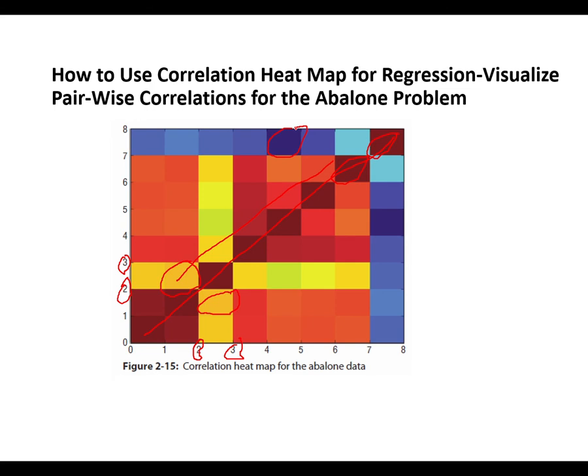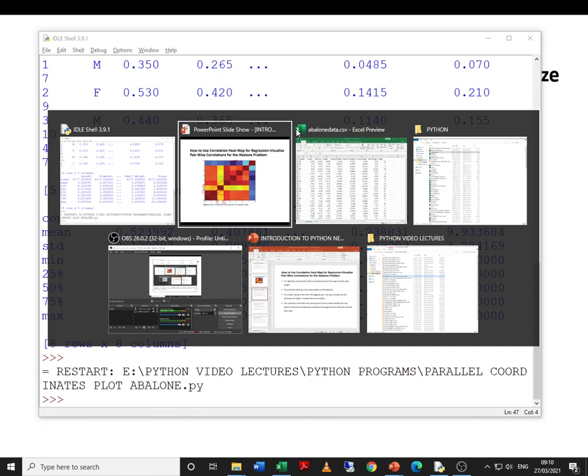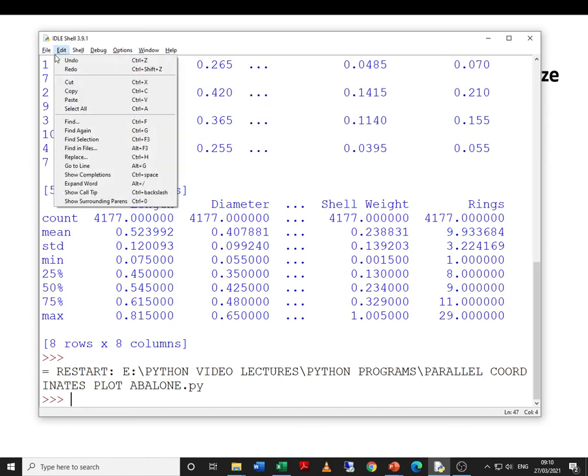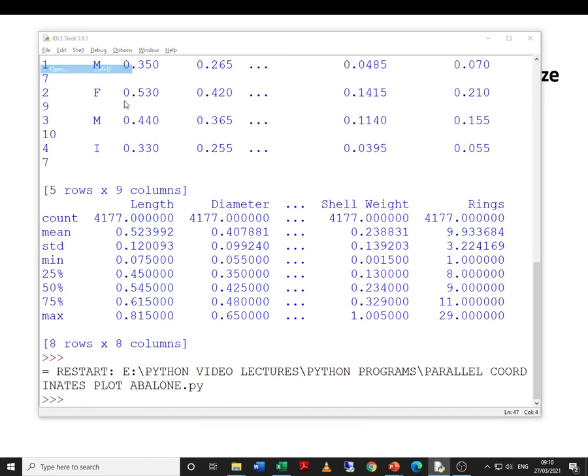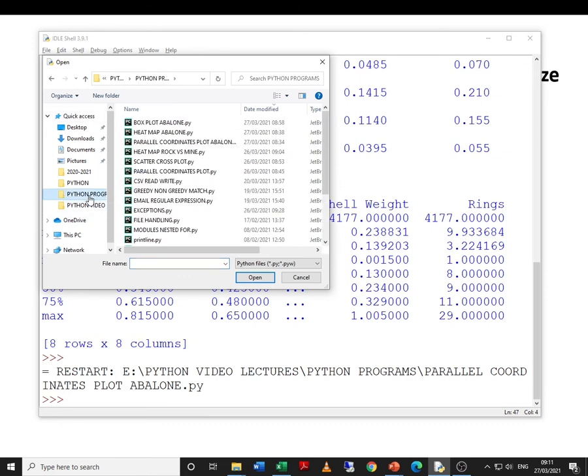Now let us check it over here. Just a moment. We go to the program and open the heat map program, the Python program for heat map for the Abelon database.